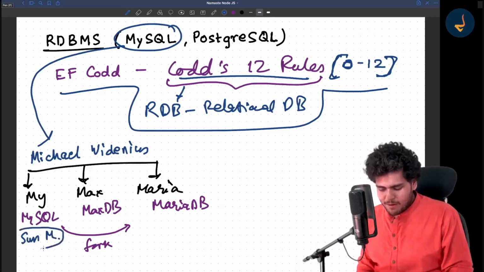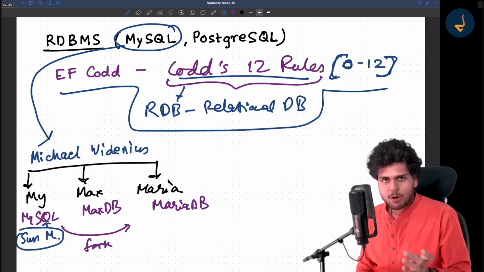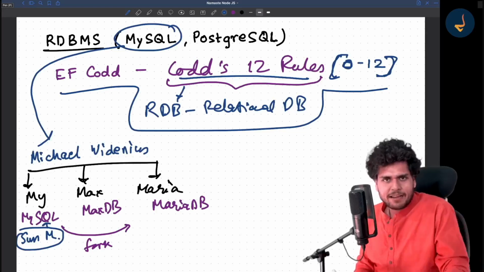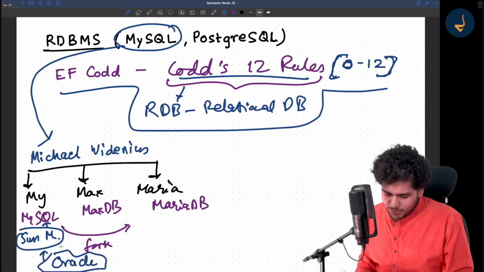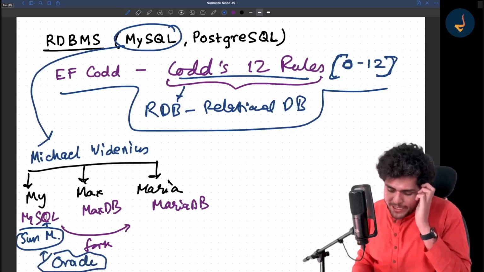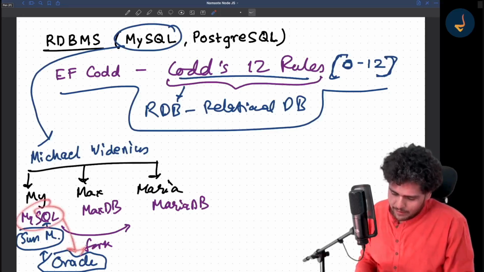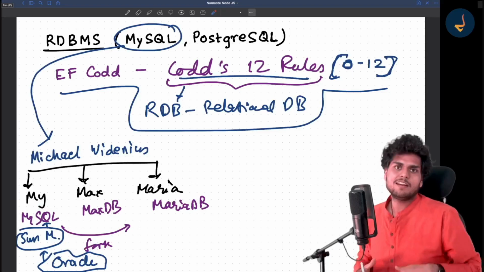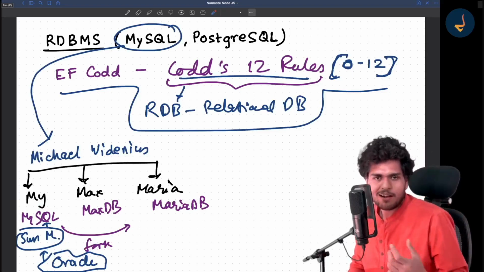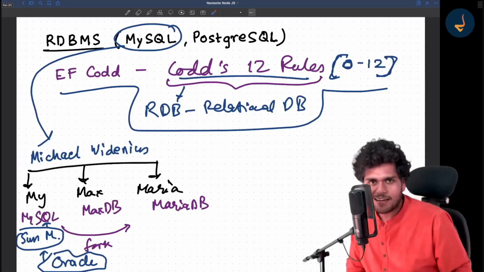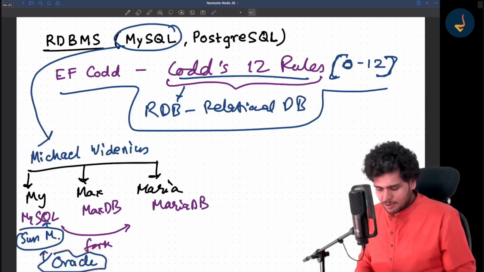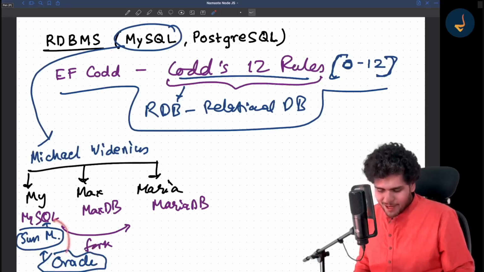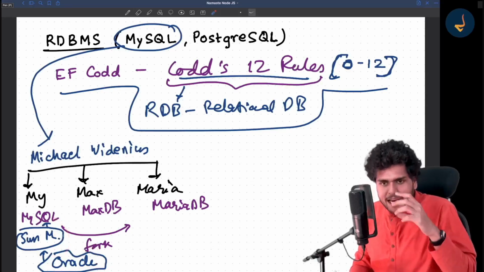They acquired MySQL. Got it? And then later on, I think a year later, Sun Microsystems was acquired by Oracle. So if you look at the current state, the MySQL database is being managed by Oracle. Some people say Oracle and some people say Oracle, I don't know what the correct pronunciation is, but let's call it Oracle. So this Oracle company is now managing MySQL. So what happened when the acquisition happened?